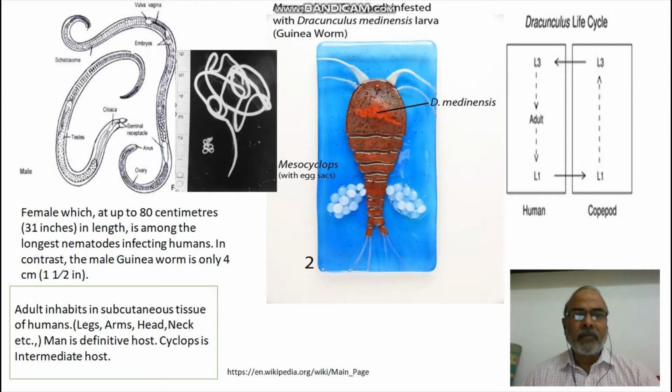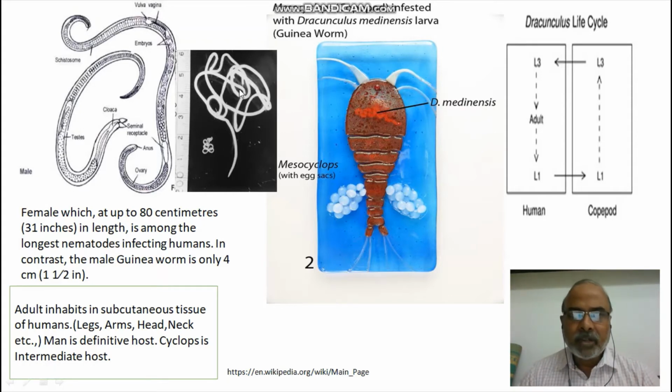Female is very long, having 31 inches of length or 80 centimeters of length, very long, but male is very short. You see here there is a scale. Male is only 5 centimeters long, whereas the female is 80 centimeters long.